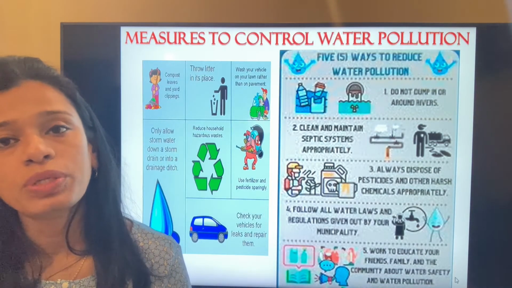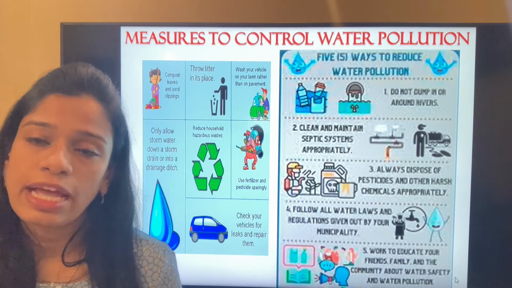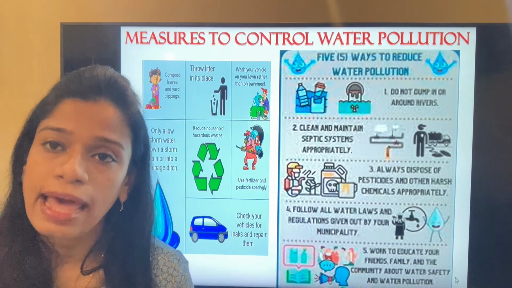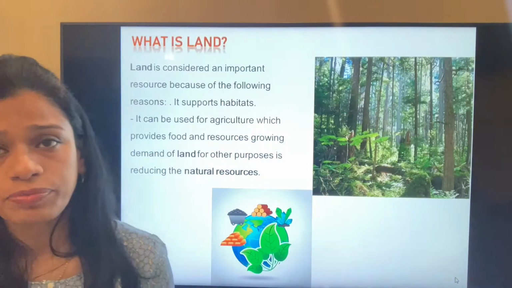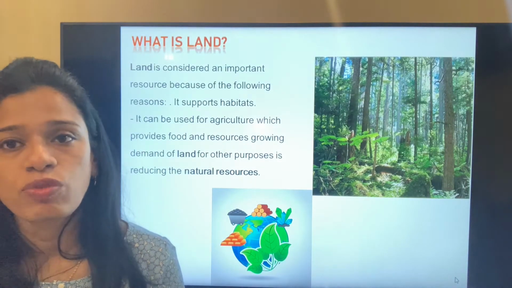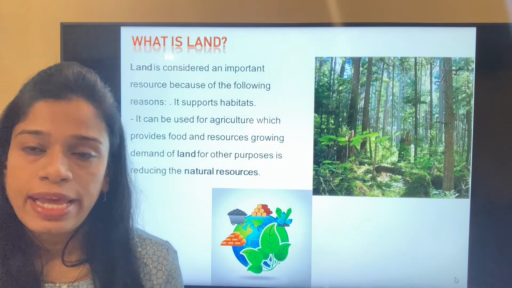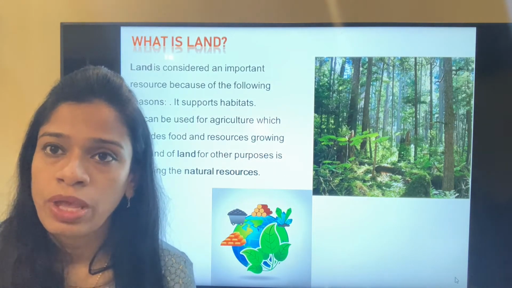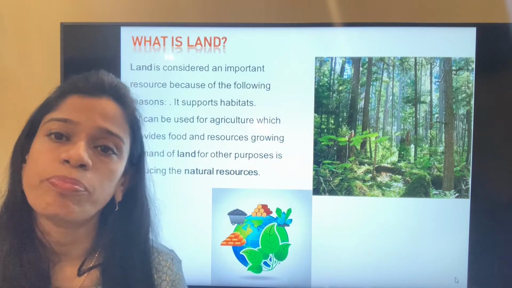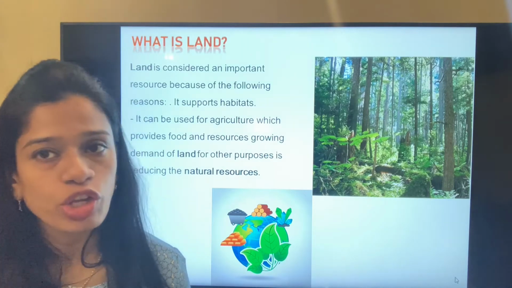Now moving on to the third and final natural resource that we are talking about, and that is the land, the soil or the earth. Now, what is land? Land, as you know, is one of the natural resources and it supports habitats. It supports life. Like water, it supports life, be it plants, animals or human beings.